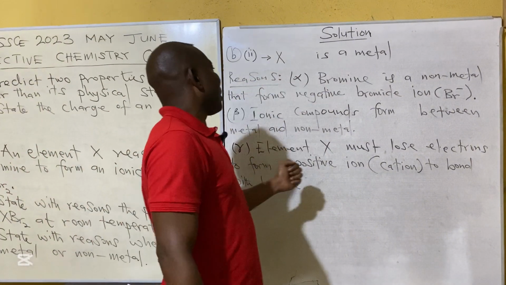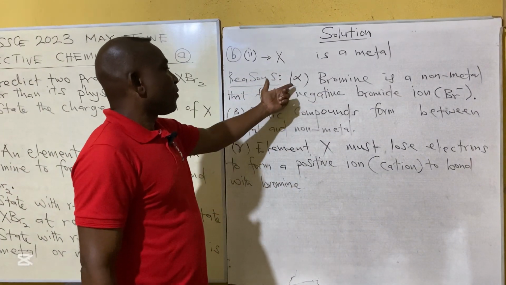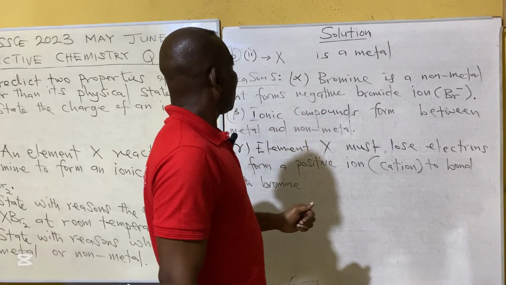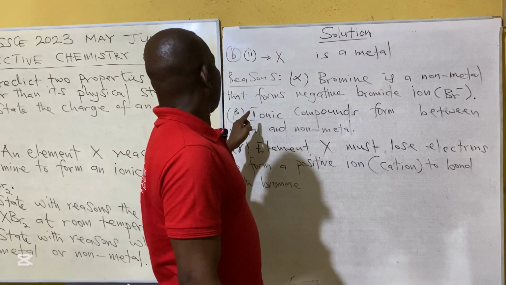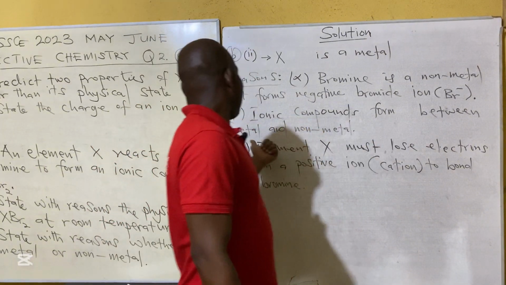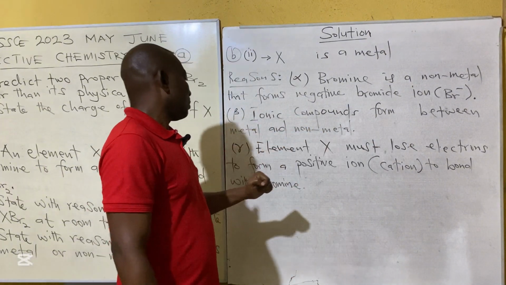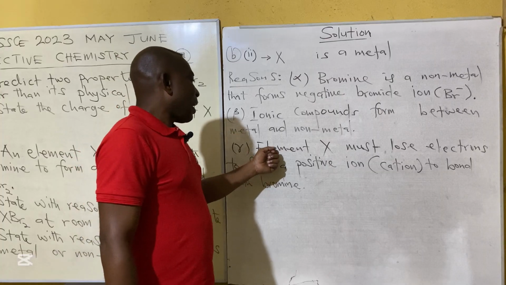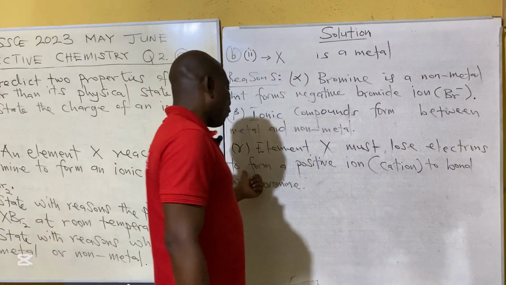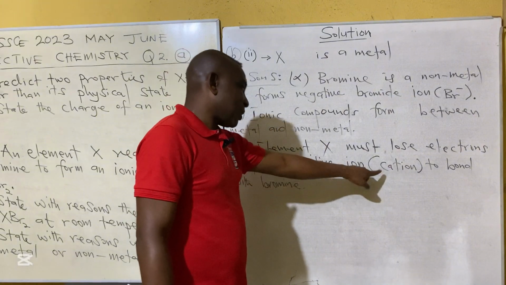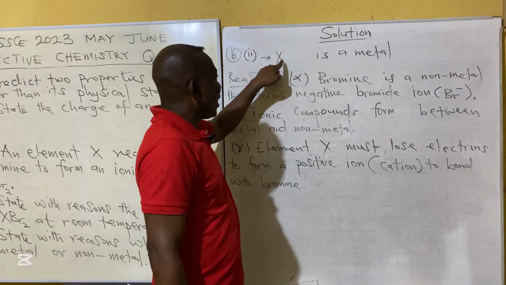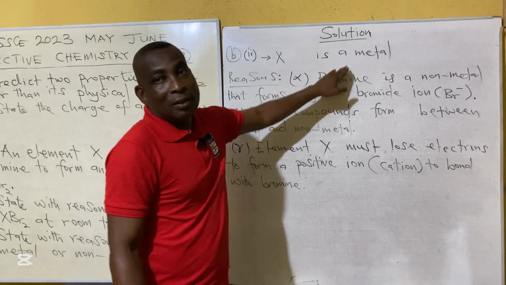II, state with reasons whether X is a metal or non-metal. X is a metal. The reasons are, first, bromine is a non-metal. Number two, ionic compounds form between metal and non-metal. Three, element X must lose electrons to form a positive ion, that is a cation, to bond with bromine. So the element X is a metal.